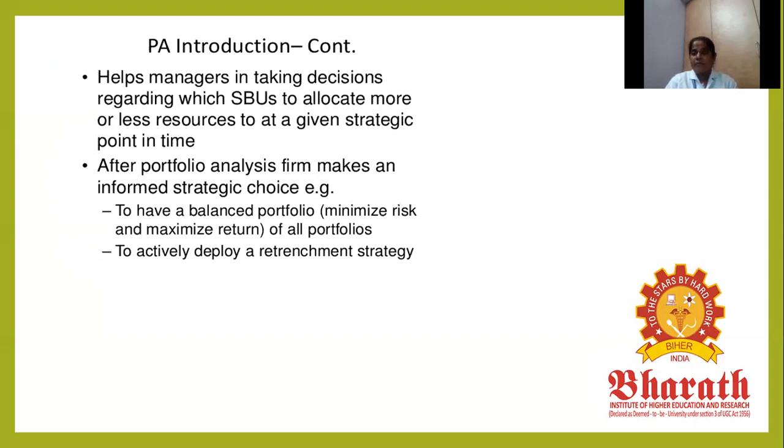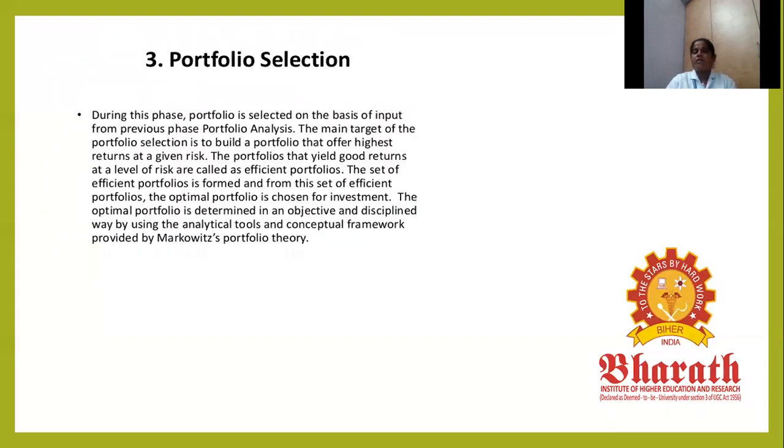Usually you invest a smaller amount and get a return on a larger amount. That is the strategy. Next is portfolio selection. During this phase, the portfolio is selected on the basis of input from the previous portfolio analysis. The targeted selection is the highest return for a given risk: low risk and high return income. An effective optimum portfolio is determined with the objective and disciplined conceptual framework of Markowitz's portfolio theory, and the procedure is followed.